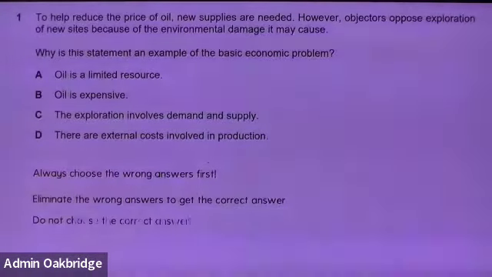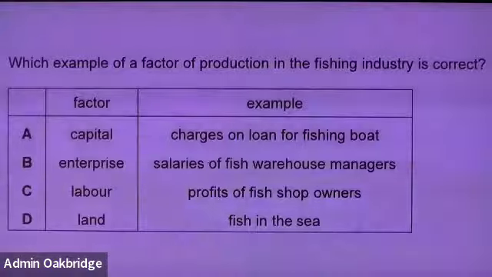All right. So we are going to move on. We already understand this. Now let's try this question. This is actually quite easy. It's just a mouthful, just a handful, but it's quite easy. They are asking you which example of a factor of production in the fishing industry is correct. What do you think your answer is? Choose the wrong answer. You all already know what is land, labor, capital, and enterprise. You guys know what they do. Now, capital, charges on loan for fishing boat.